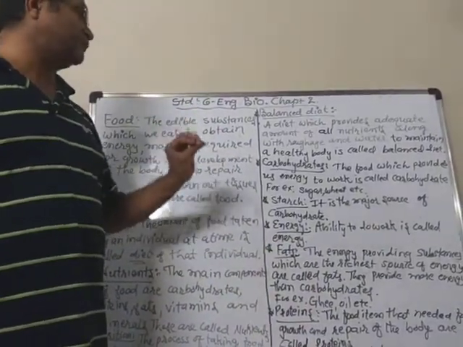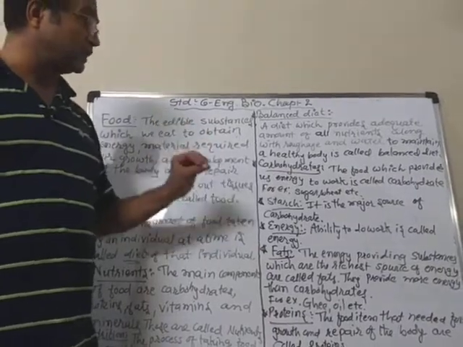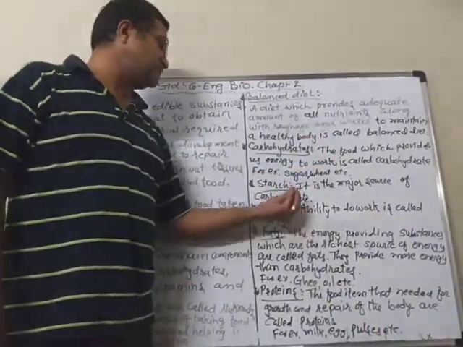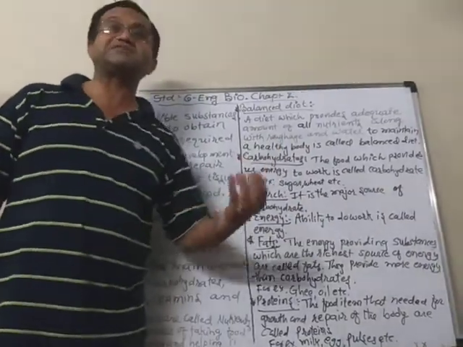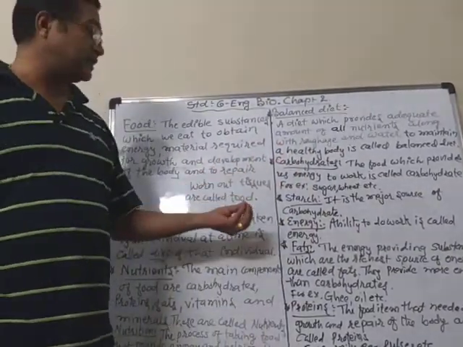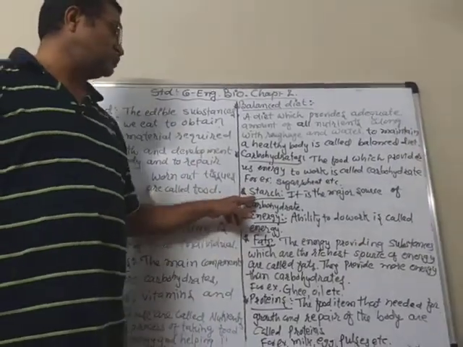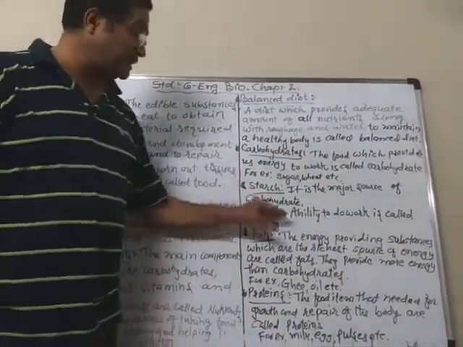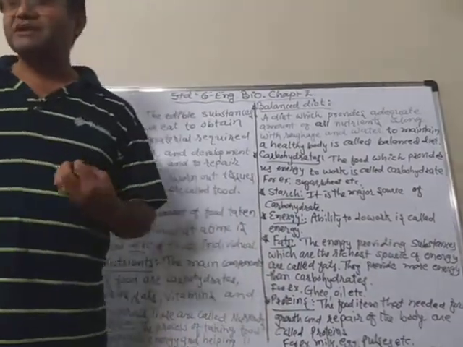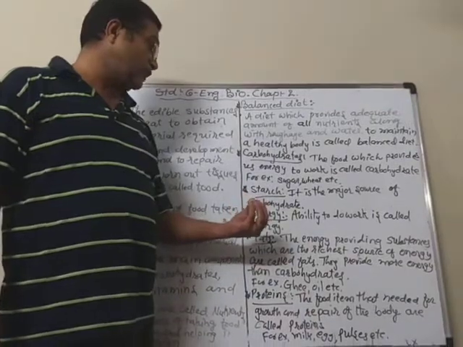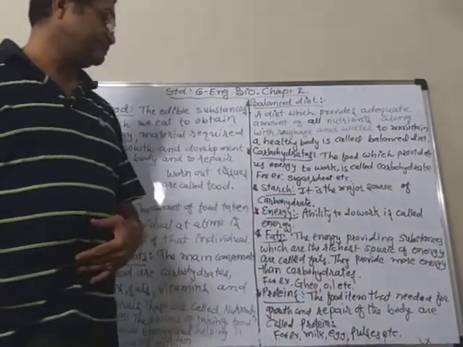So the food which provides us energy to work is called carbohydrates. And starch is also the major source of carbohydrate. You get starch from the potatoes and some other vegetables also. So they are the sources of energy. Now what is energy? Energy means ability to do work. Ability to do work is called energy.